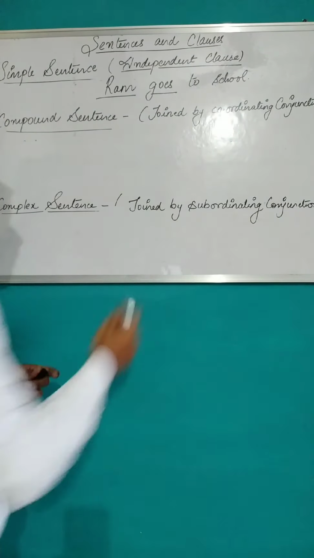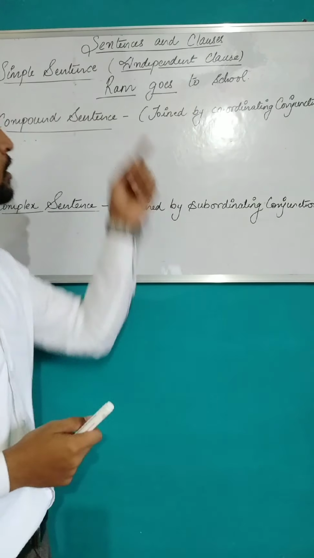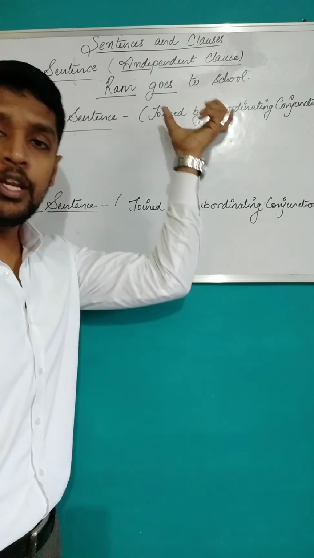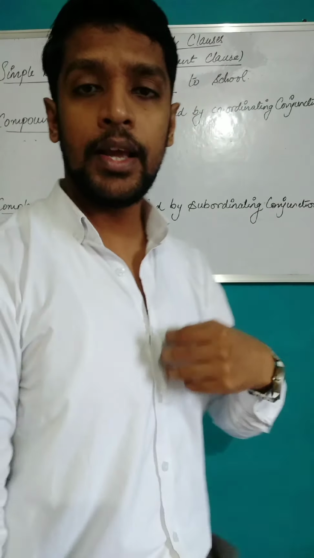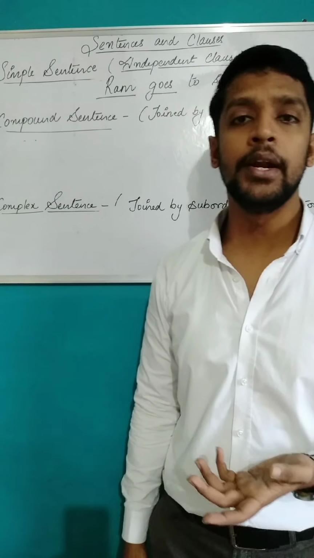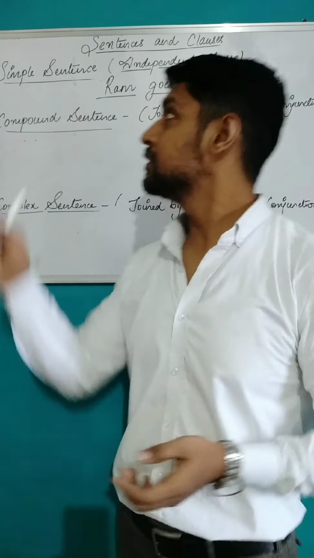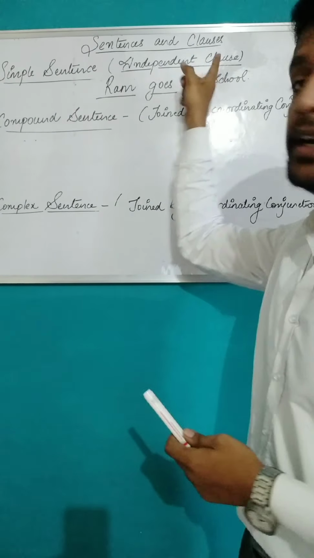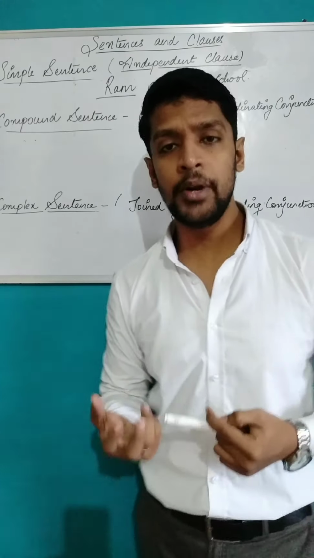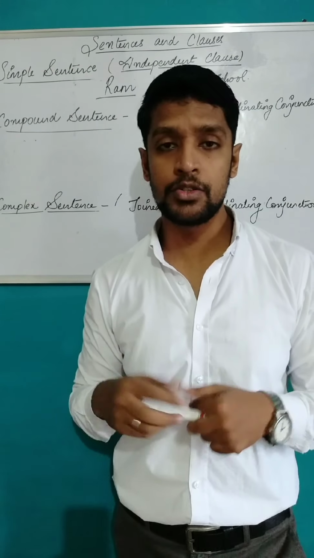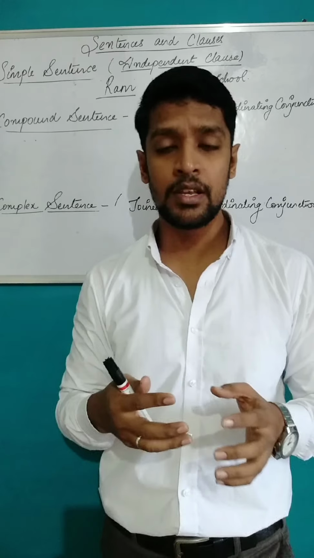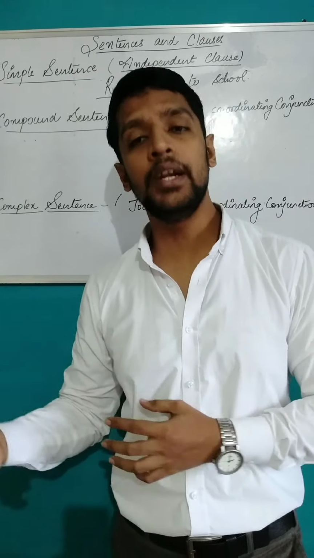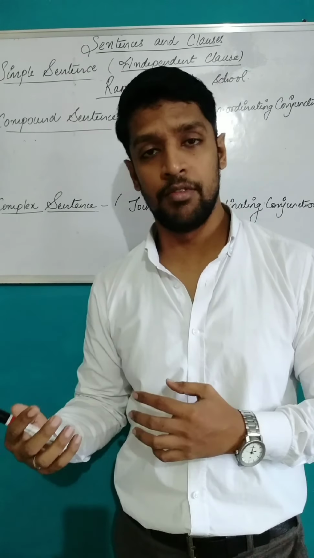Ram goes to school. If we read the sentence, the subject is here, the verb is here, and the sentence is meaningful. Therefore, it does not require anything else to be added in it to complete it. That's why it is called a simple sentence, or in other words, an independent clause. The reason we call it an independent clause is because it is independent. It does not require the help of anything else, or any further addition to make it a complete sentence. It is complete in itself.